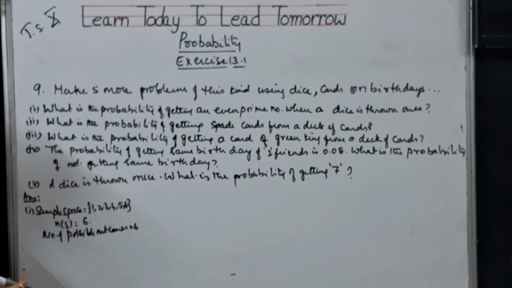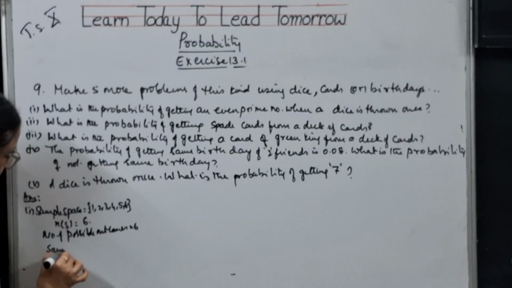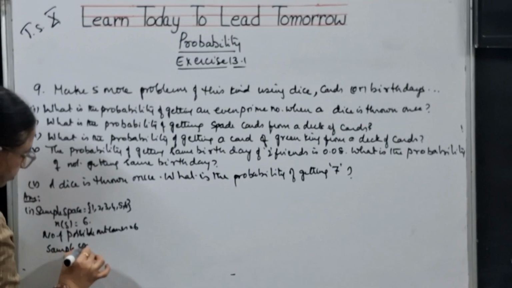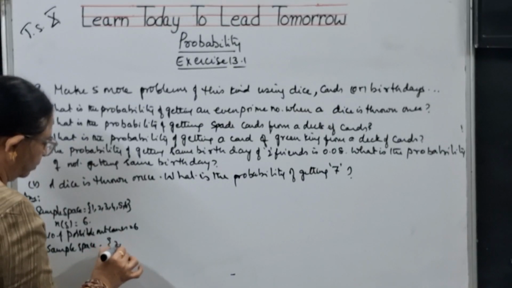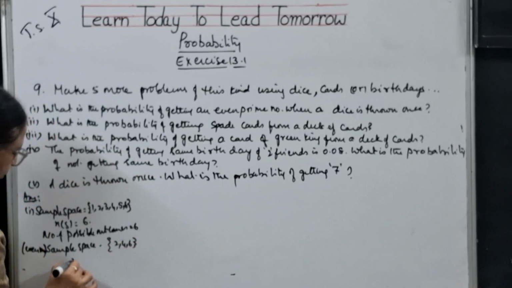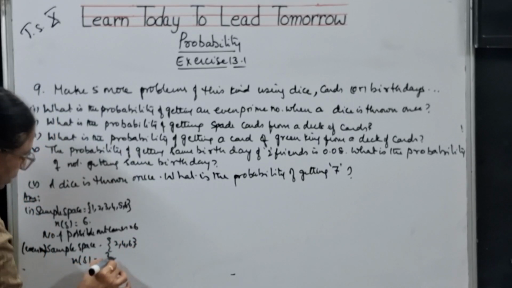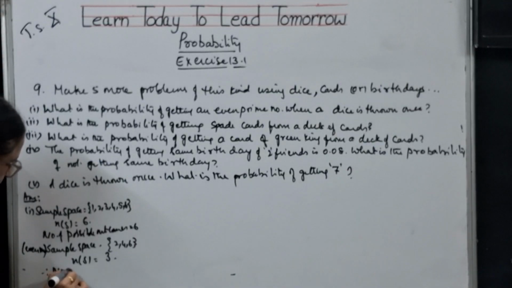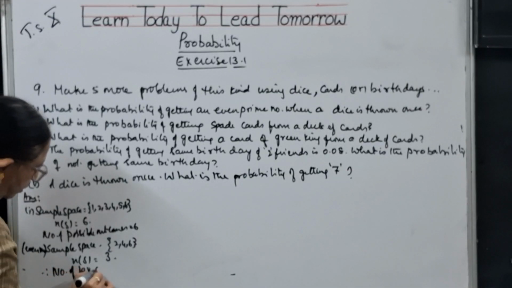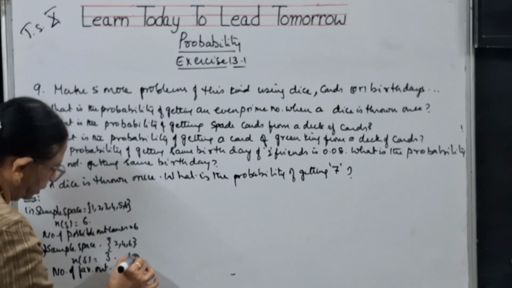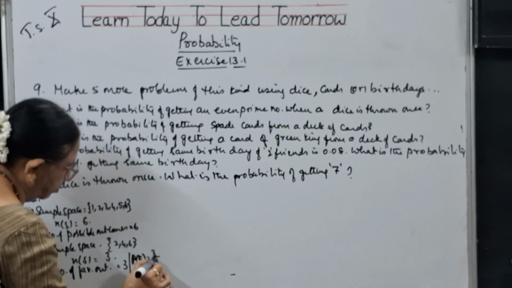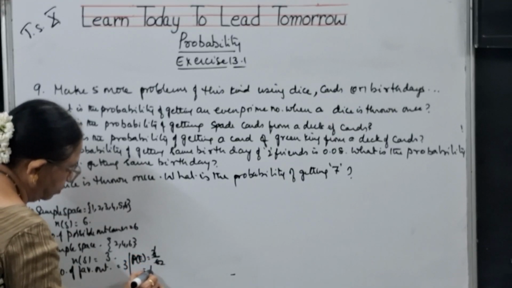And what is the probability of getting an even number? So what is the sample space for even numbers? You are getting 2, 4, 6. So n of E is equal to 3. So the number of favorable outcomes is equal to 3. So what is P of E? P of E is 3 by 6, that is 1 by 2.